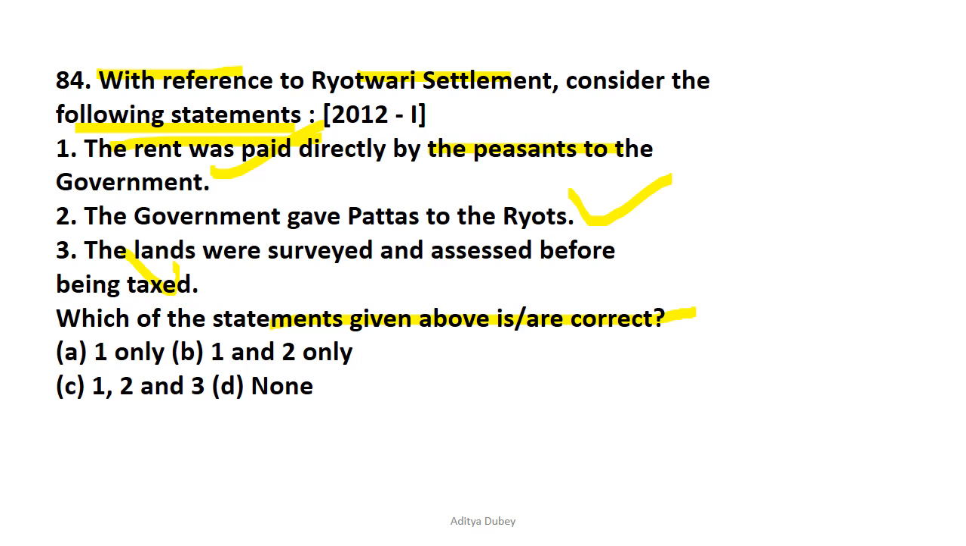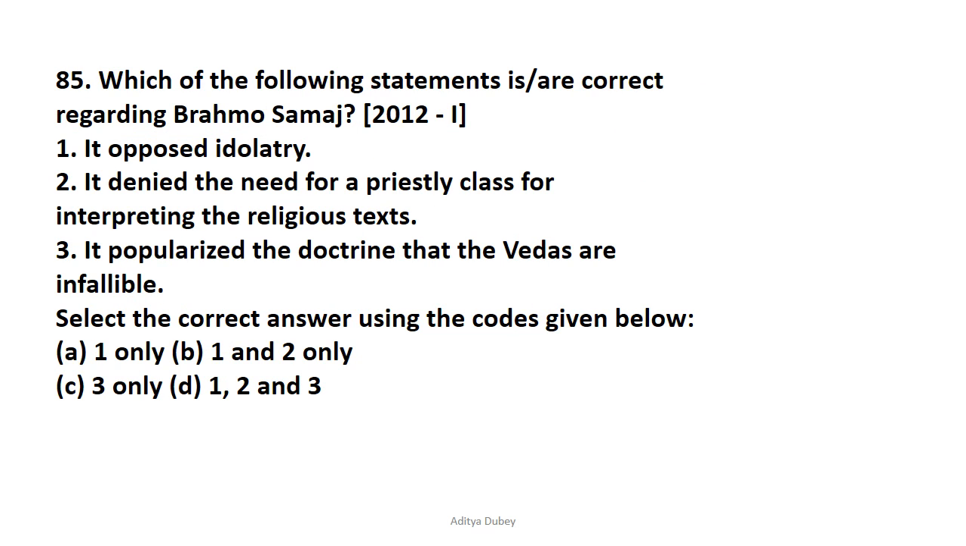That is incorrect. Now in the Ryotwari settlement, the rent was paid directly by the peasant to the government, and the government gave pattas to the Ryot. So the correct answer is option B, that is 1 and 2 are correct. Now let's move on to question number 85. Which of the following statements is correct regarding Brahmo Samaj?